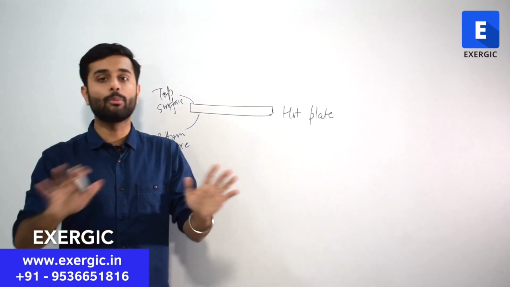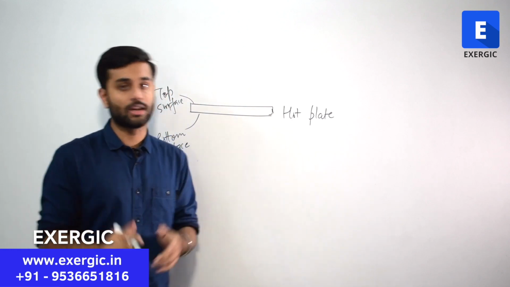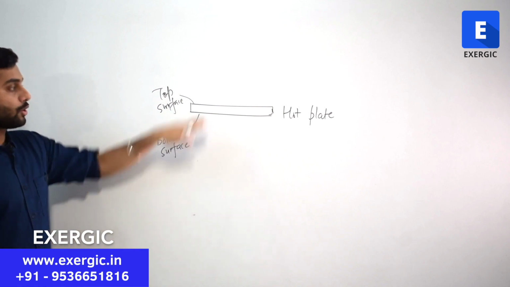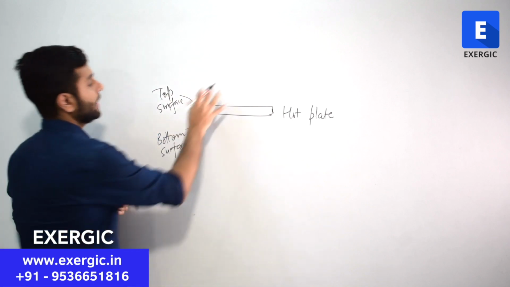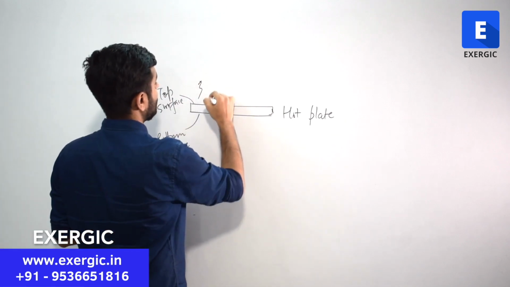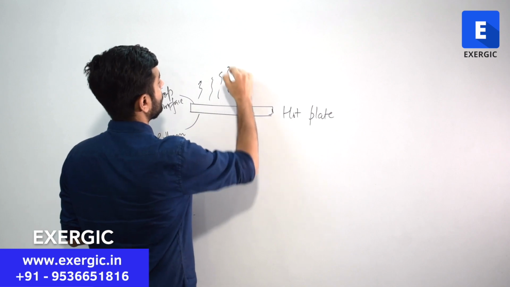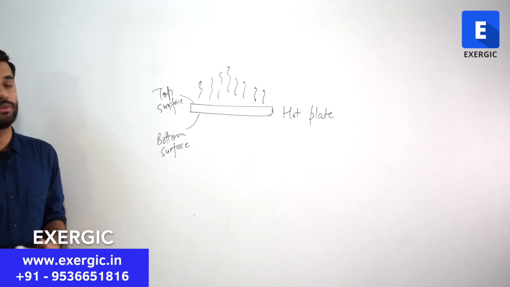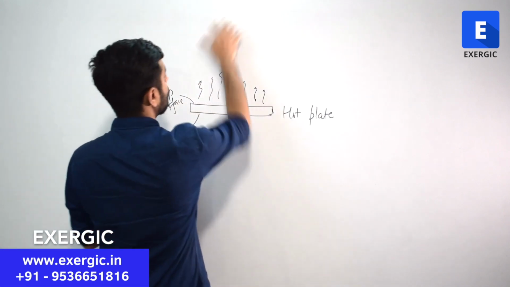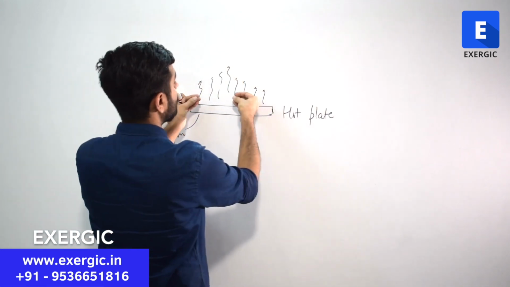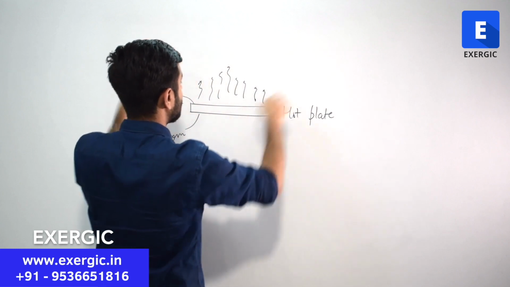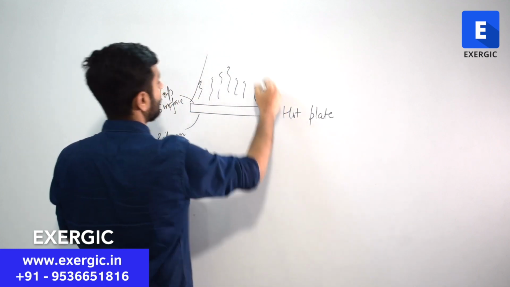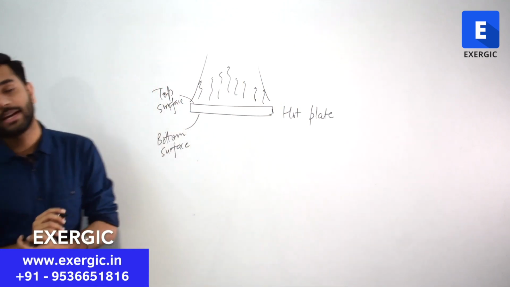Tell me. There is no bulk movement. Okay, don't consider any bulk movement. Look, on the top surface, what will happen? The air in this region will start to move up after getting hot, just like the example of the hot egg that I gave you. The cold air will rush into this region and a convection current will set up. So this will have free convection.